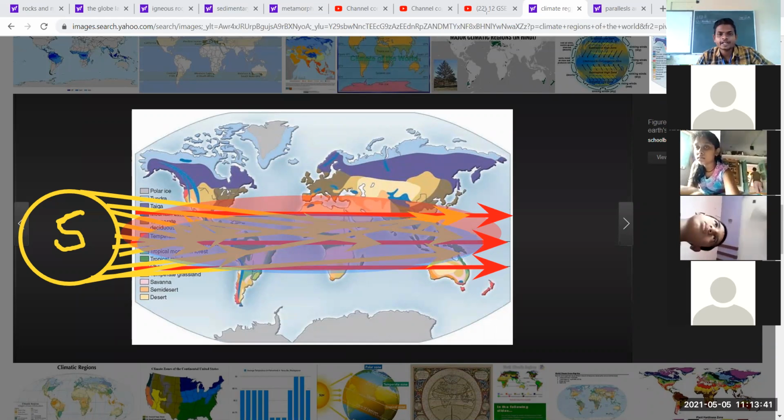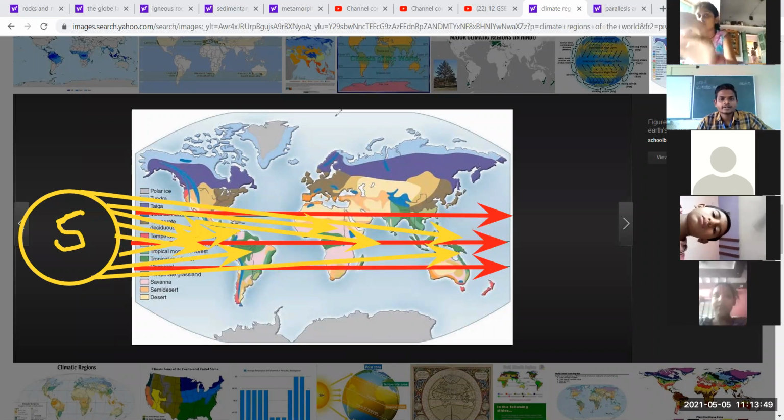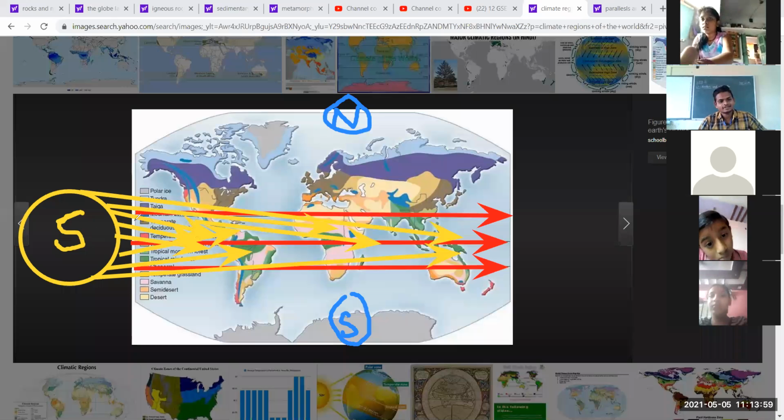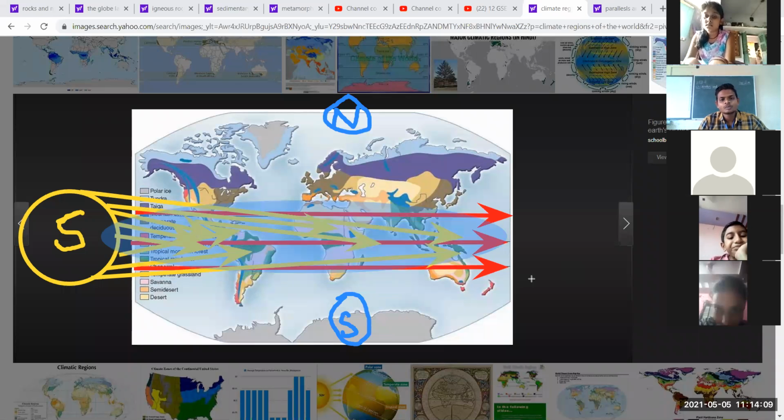Here I am going to draw it again. Here this side it is the North Pole, and here it is the South Pole. These areas receive more sunlight from the sun, while the others, this area, my dear students, the red part, receive less sunlight.